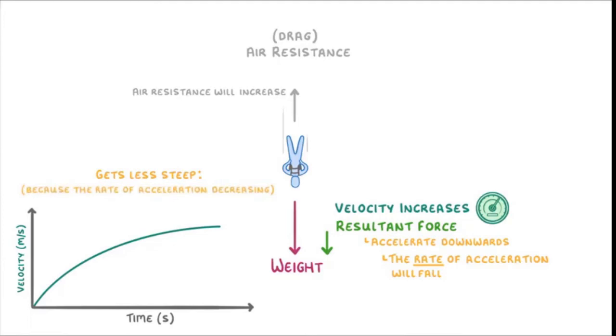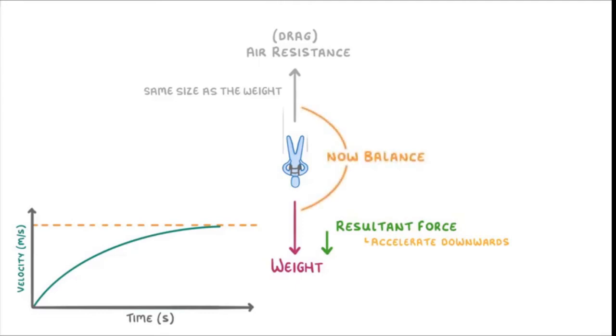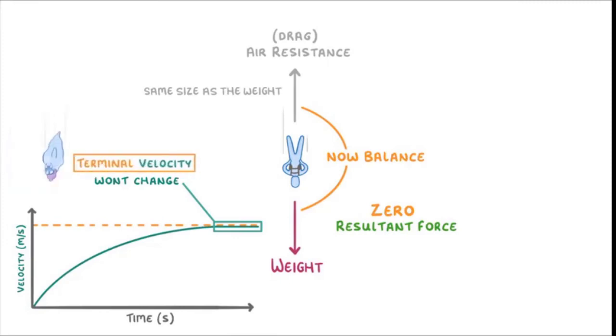When the person reaches a higher velocity, the magnitude of the air resistance is equal to the magnitude of the weight. That means the size of the air resistance arrow is equivalent to the size of the weight arrow. The resultant force becomes zero. So this means no more acceleration. The velocity becomes constant from this moment. This constant velocity is called the terminal velocity of the falling object.